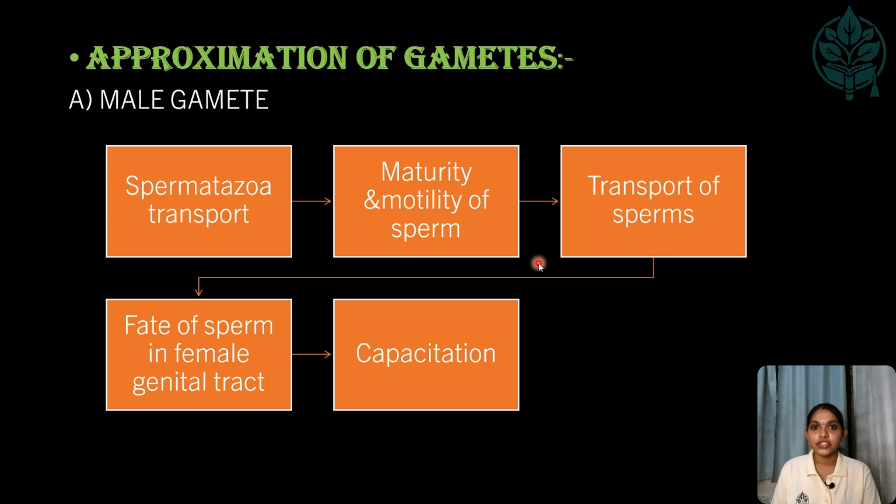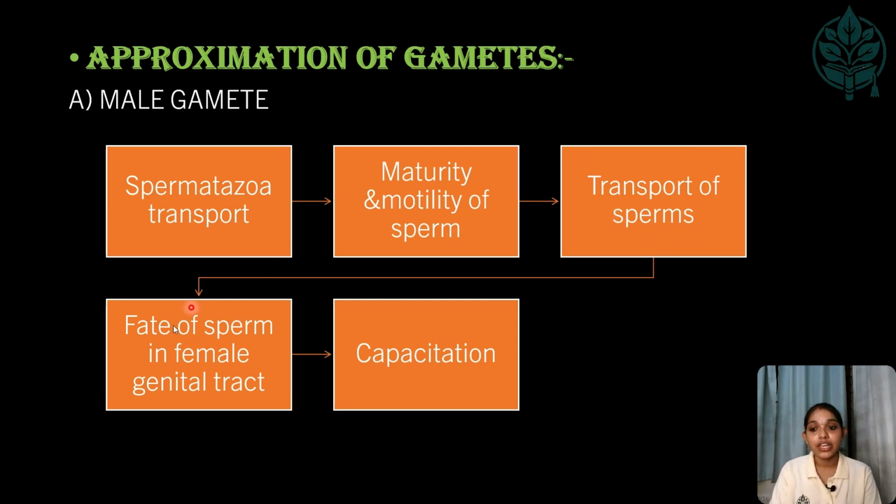In approximation of gametes, we will see about the male gamete, how it is going to occur, and the female gamete. For male gamete, that is for sperm, first the spermatozoa transport from the seminiferous tubules to the epididymis to undergo maturity and motility of the sperm. And later from there it is transferred, and from there we can see the transport of the sperms.